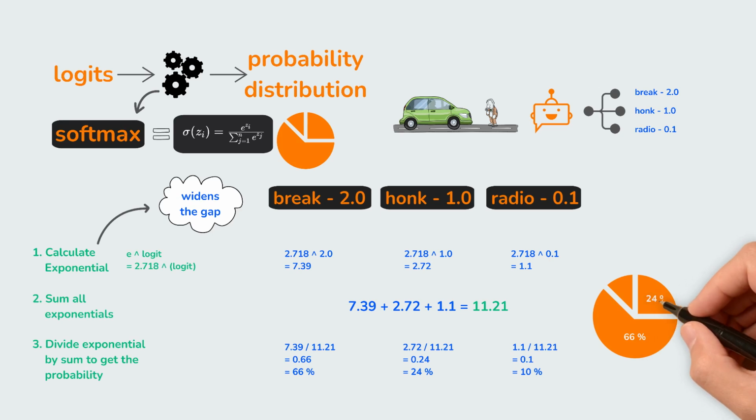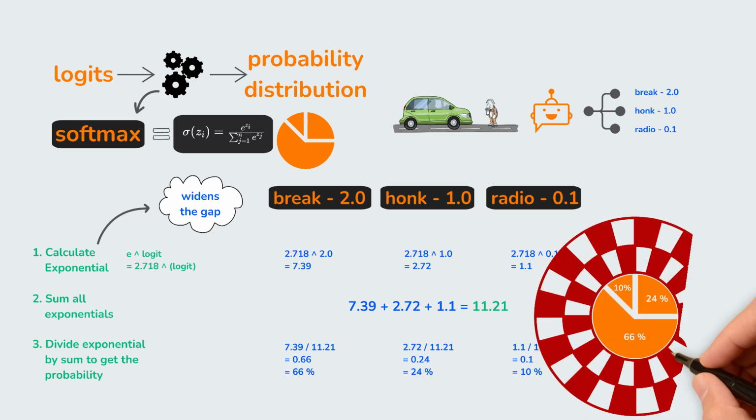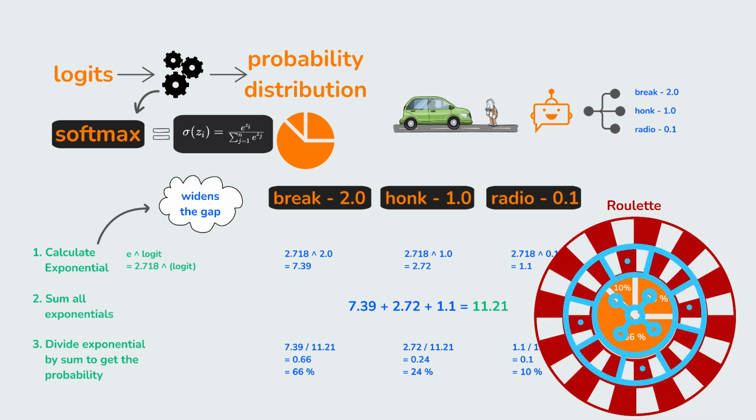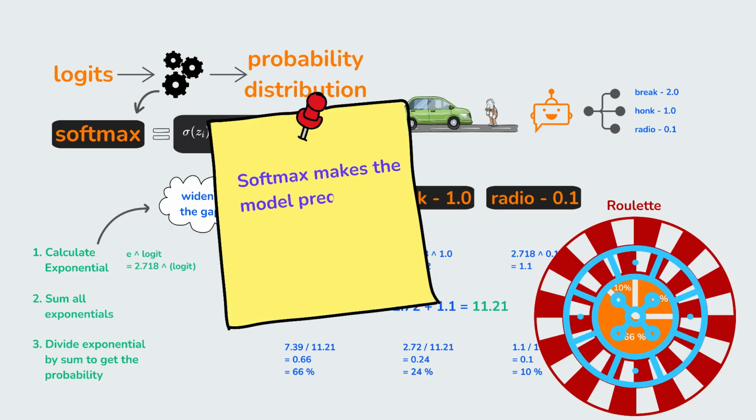Now, the system rolls a dice based on these odds. It won't choose the highest probability every single time. Sometimes it might choose honk, but brake will be chosen most of the time. Without Softmax, models couldn't decide anything. Softmax is the bridge between raw predictions and meaningful decisions.